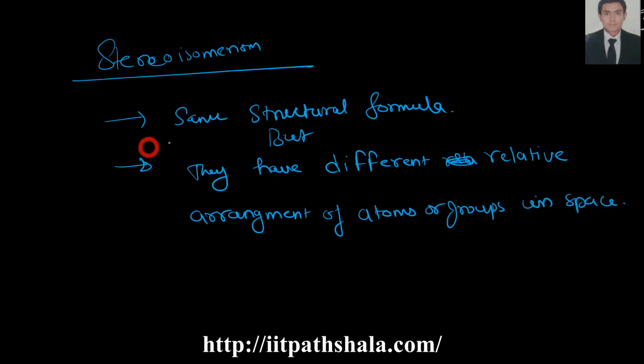These are stereoisomers and the phenomenon is called stereoisomerism. Now it is of two types. One is geometrical, which we'll be talking about in the advanced course, and one is the optical one.